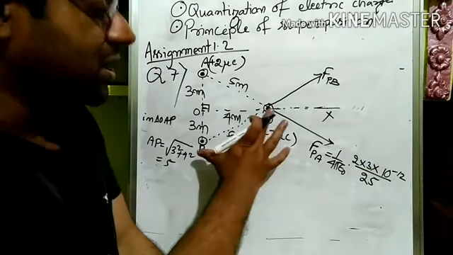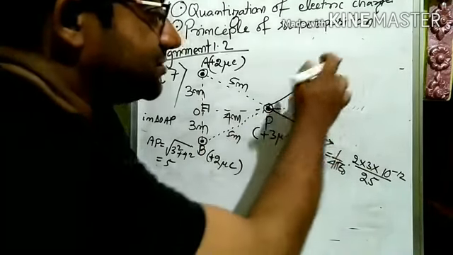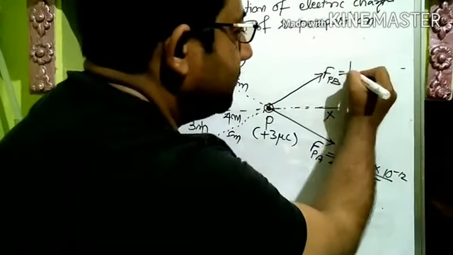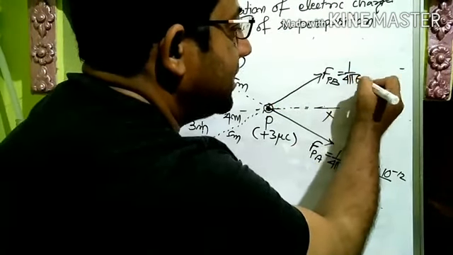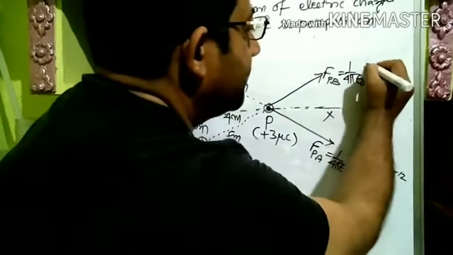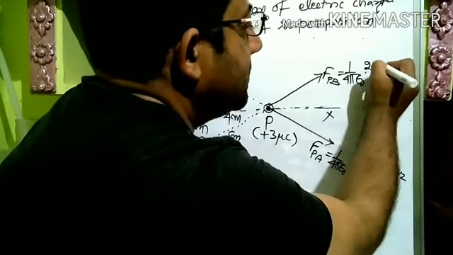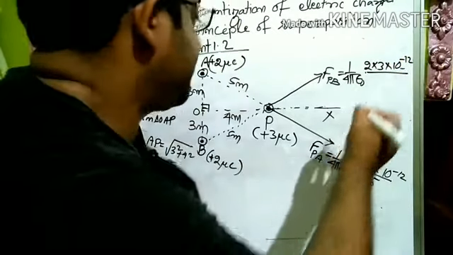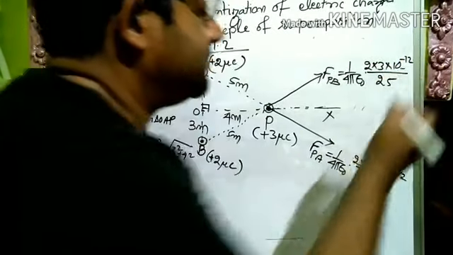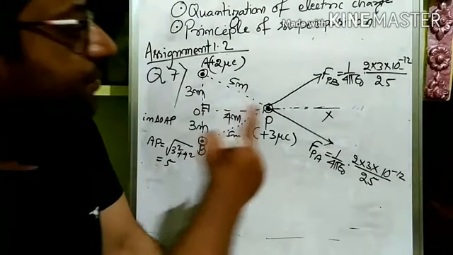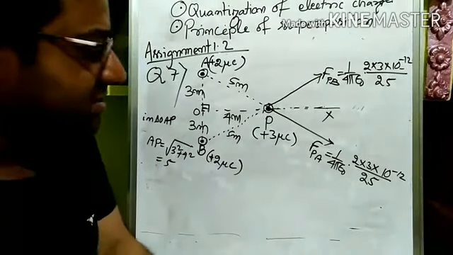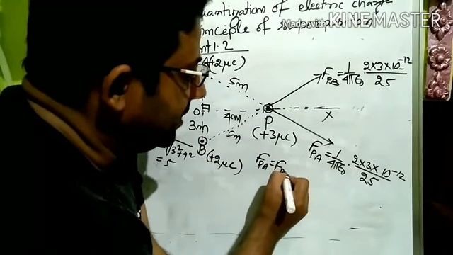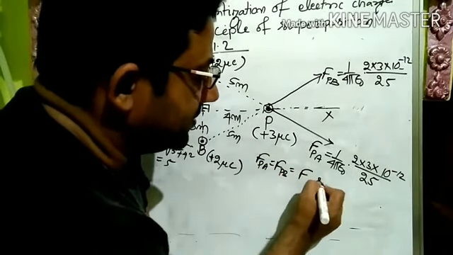R also is the same, so the magnitude is the same, only the directions are different. That's 25. So FPA is equal to FPB. Magnitudes are the same, so we can write FPA is equal to FPB is equal to F.